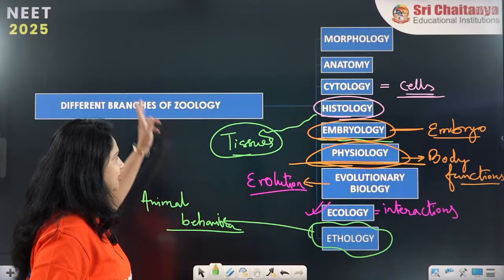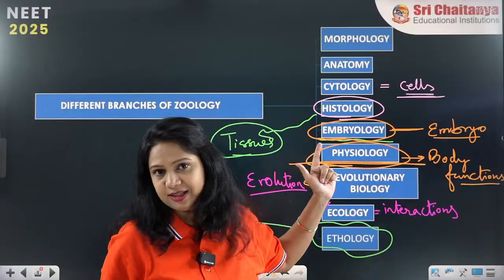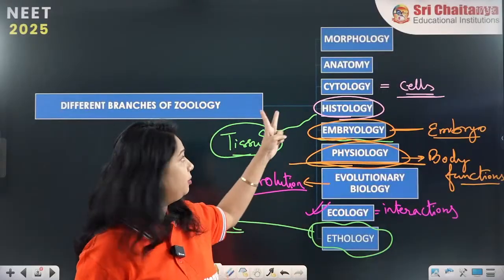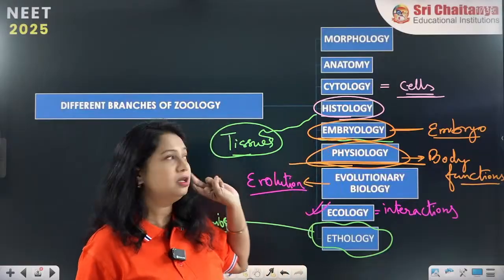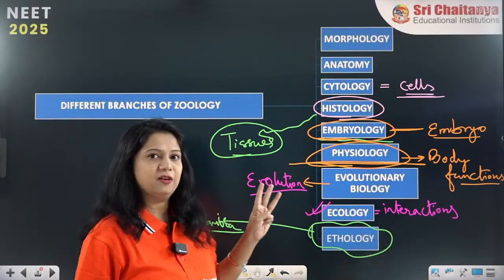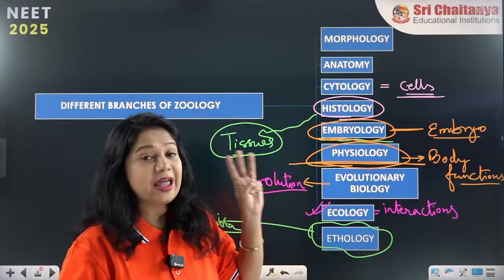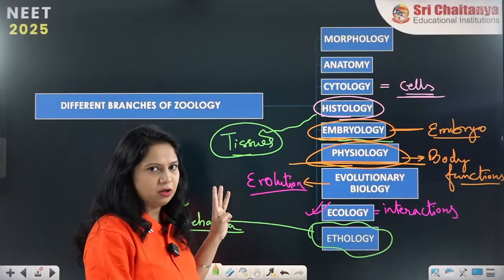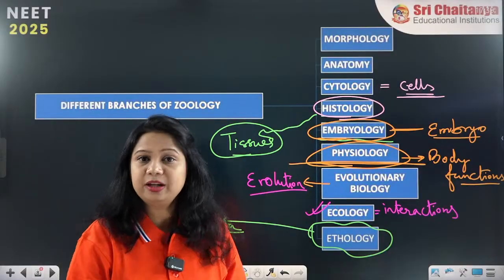So let's revise it once again. Morphology is the study of the external appearance. Anatomy is the study of internal organs. Cytology is the study of cells, no matter what type. Histology is the study of all types of animal tissue.